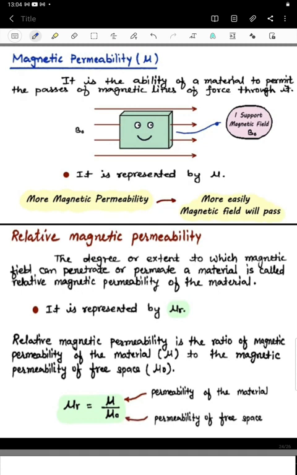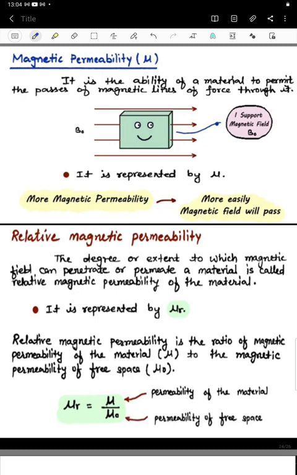So what happens here is that we are taking the normal materials, and the ability of those materials to pass quickly the magnetic field lines, whichever the force is going to produce, depends on every different material. So that ability is called permeability.